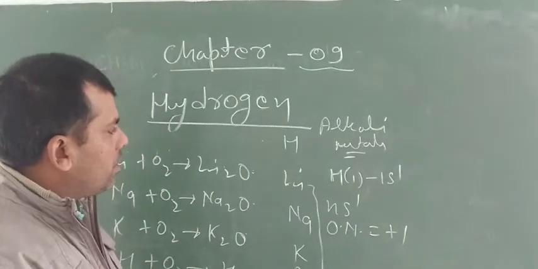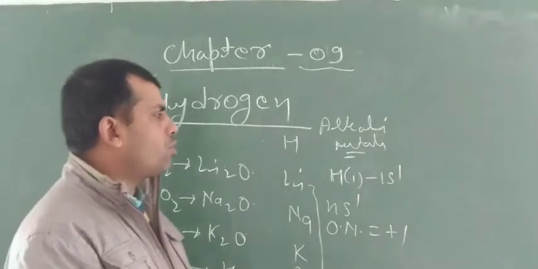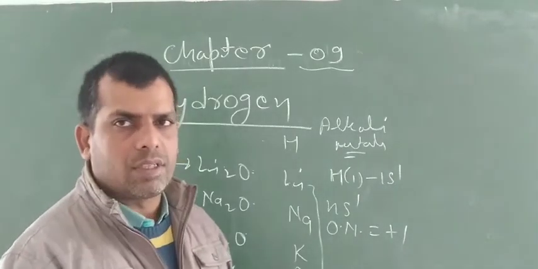Like alkali metals, hydrogen also has a tendency to react with halogens.